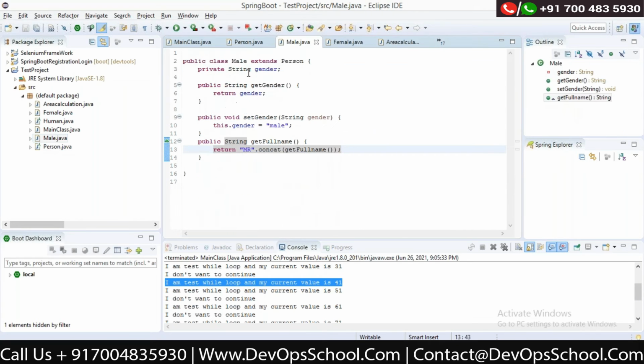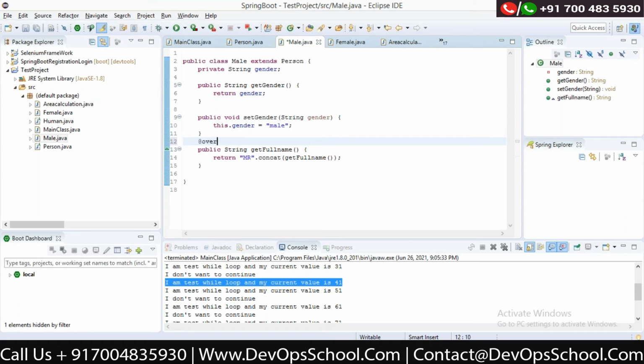But what the male class is saying is that no, I don't want the inherent property. My parents are telling me that my full name should be the first name and last name combined. But now my new generation is telling that no, I don't want that. I want to append the Mr. also. So what I can do is use the same method using the @override.